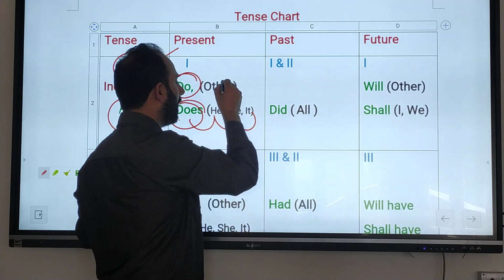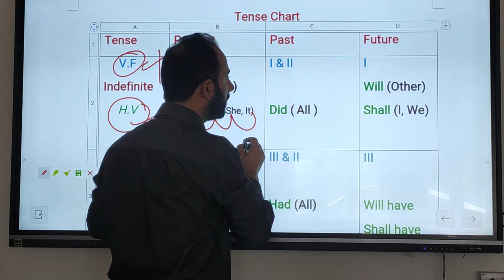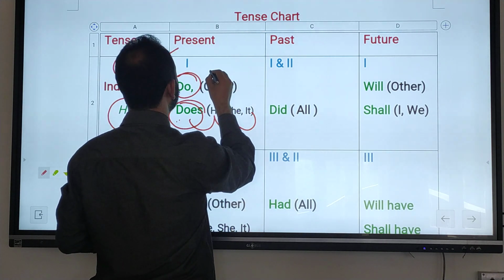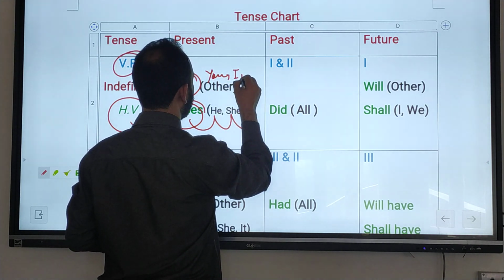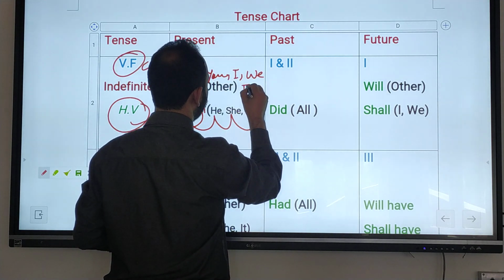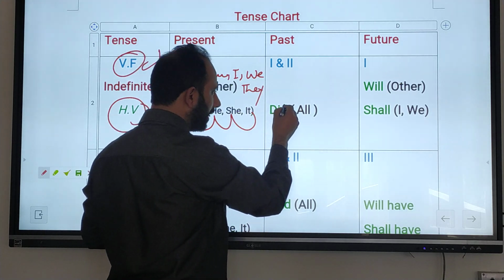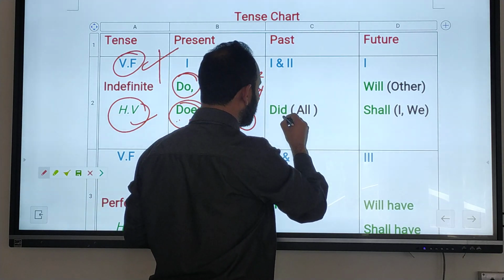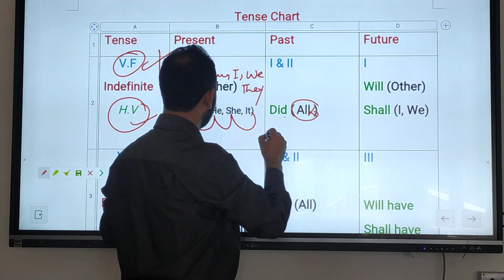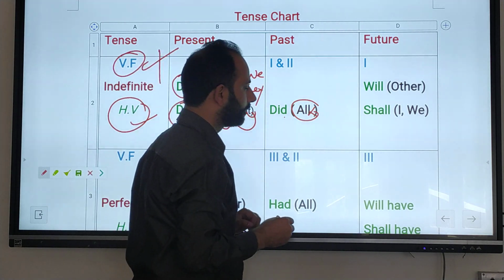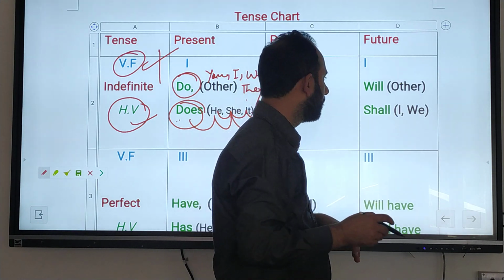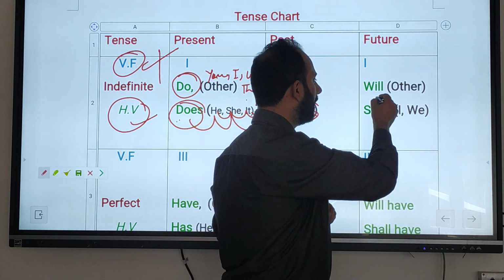And do is used with the others, that is, you, I, we, they. Did is alone. It is used with all, that is, he, she, it, you, I, we, they. In the same way, in case of future, will and shall.